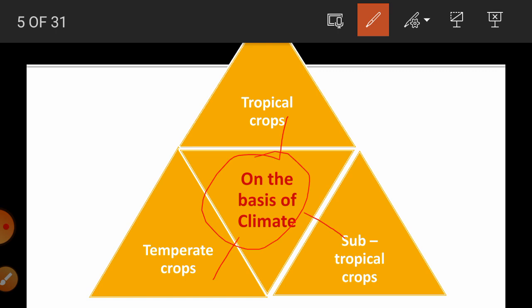So climate is also required, not too hot, not too cool, as well as warm, etc. So these crops are called subtropical crops. Then the third one is temperate crops. The crops which grow well in cool climatic conditions are called temperate crops. So examples are oat, potato, etc.